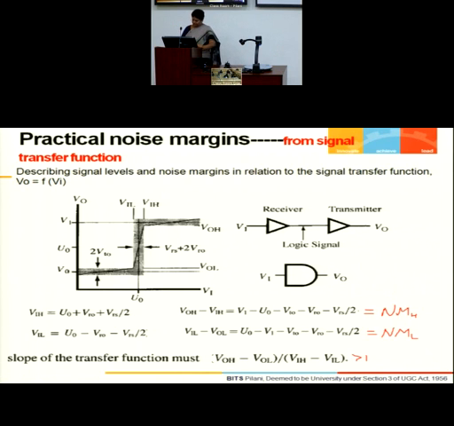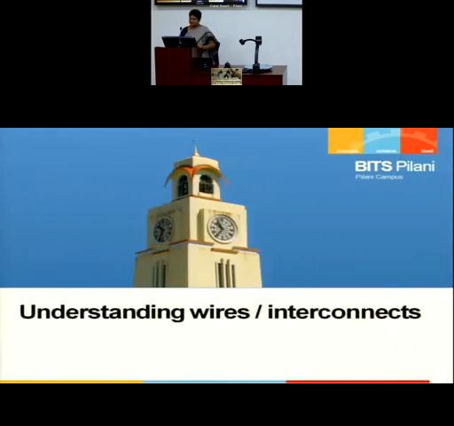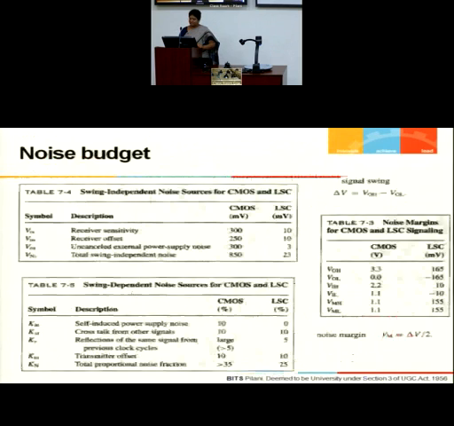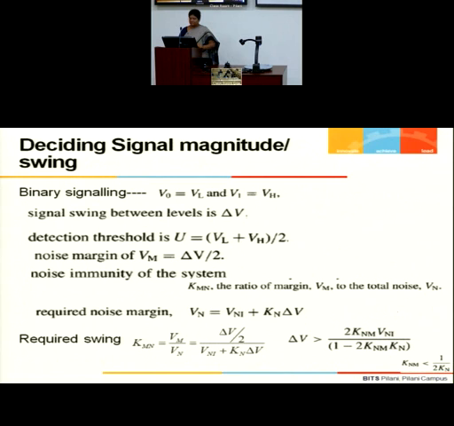Now if this is how noise margin is defined, then what is the noise immunity? How do you understand noise immunity? For noise immunity, how do you define it? It is actually the signal to noise ratio. Noise immunity is nothing but the signal to noise ratio. So what's the total signal span you have? That is the ratio of the margin that you have.